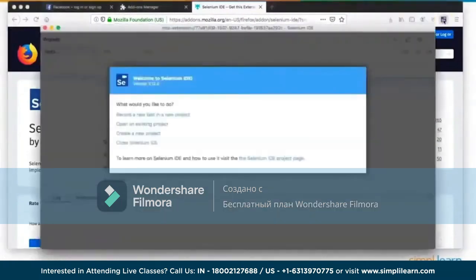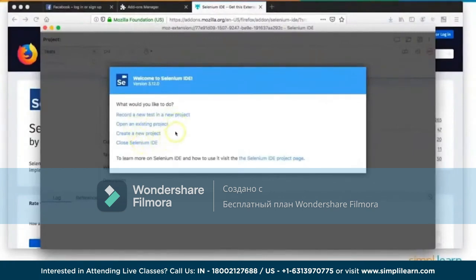When I click on that, it is going to show me a welcome page where it's going to give me a few options. The first option says record a new test case in a new project. So straight away, if you choose this option, you can start recording a test case, in which case it's going to create a default project for you, which you can save later. Then open an existing project, so you can open a saved project if you already have one, create a new project, and close.